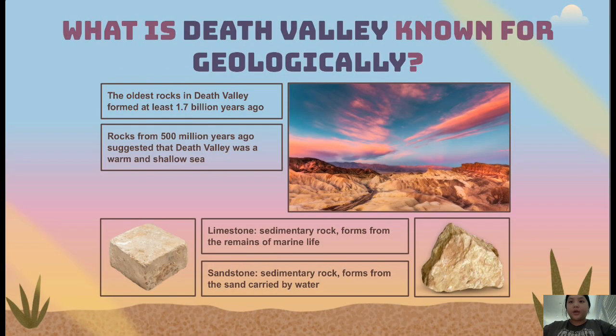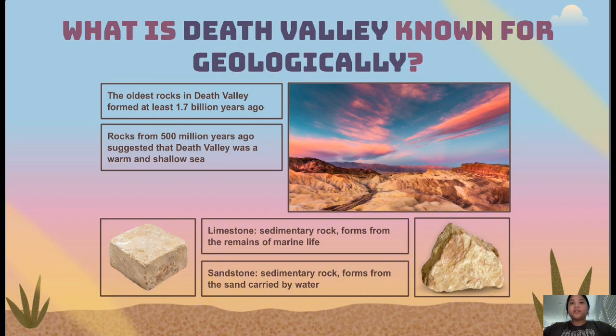Death Valley National Park is geologically known for its extreme features, including its low elevation, tectonic activity, salt flats, and colorful geology. According to the U.S. National Park Service, the oldest rocks in Death Valley National Park formed around 1.7 billion years ago, but the rocks from 500 years ago showcase more of what Death Valley used to be, and it used to be a warm and shallow ocean. This is because limestones and sandstones were discovered in Death Valley. Over time, the sea slowly receded as the land was pushed up by movements deep beneath the Earth's surface.